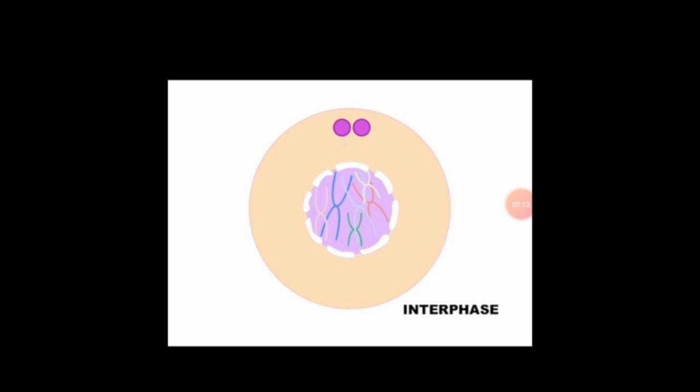Interphase. Following telophase is a short period called interphase before meiosis 2. It is similar to the interphase between mitotic divisions, except that DNA replication does not occur. Replication of DNA is unnecessary because each chromosome already has two chromatids.